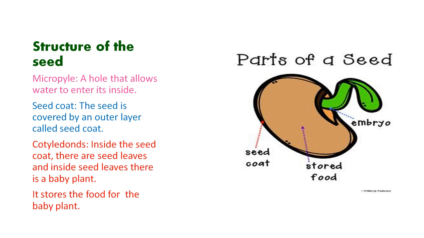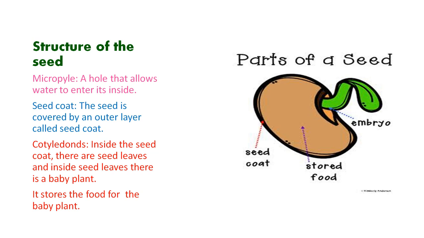Like your body is covered by the skin, and skin is the largest sense organ, as you already know, in the same way the seed is also covered by a layer. This layer is called the seed coat. It is the outer layer, and it helps to protect the seed from unfavorable conditions.